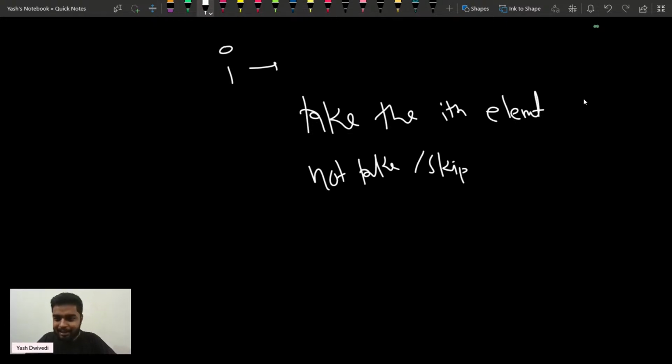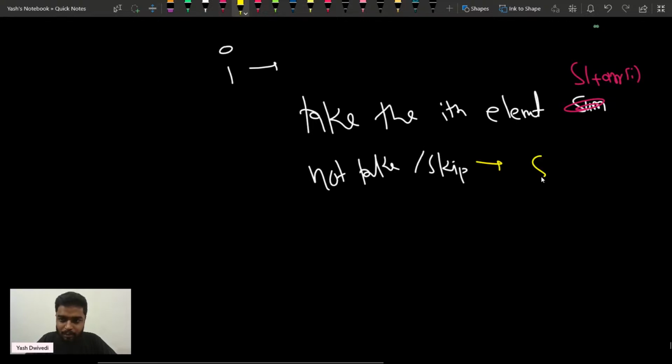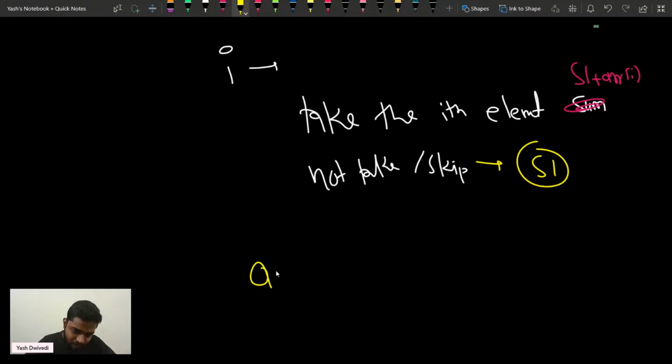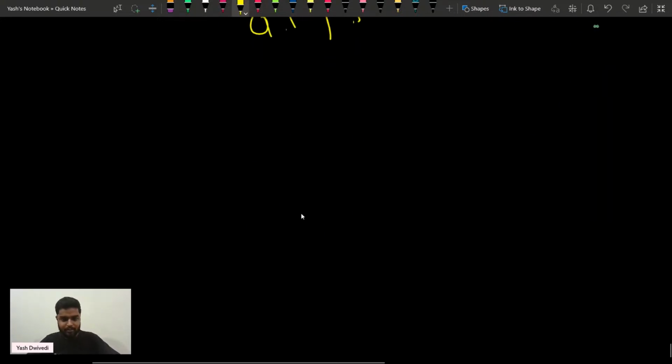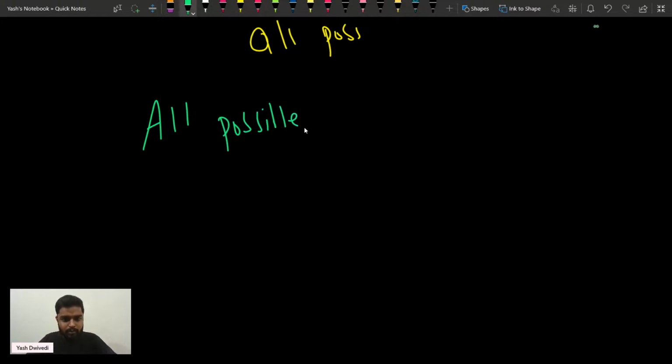If I take the ith element, then my sum will become what? Subset 1 sum s1 will be the already existing s1 plus the ith element. But if I don't take it, then it will remain the same, it will remain s1. Is that clear? So we will try to check for all possible scenarios.